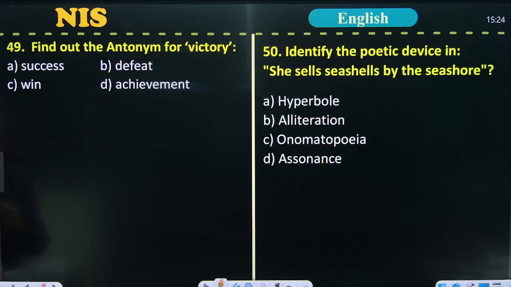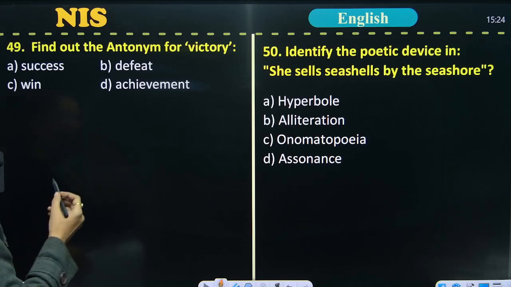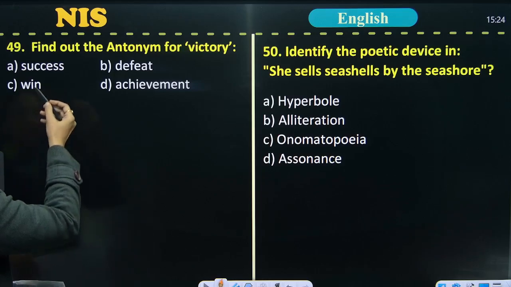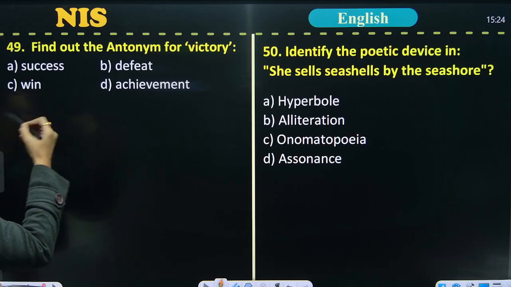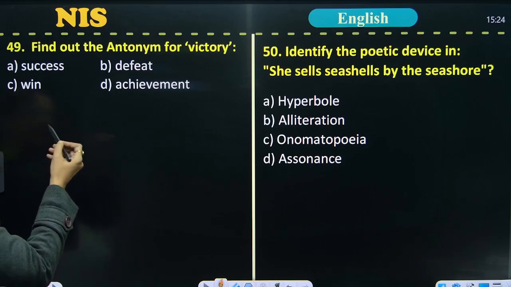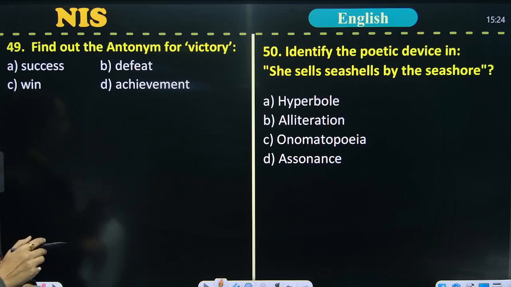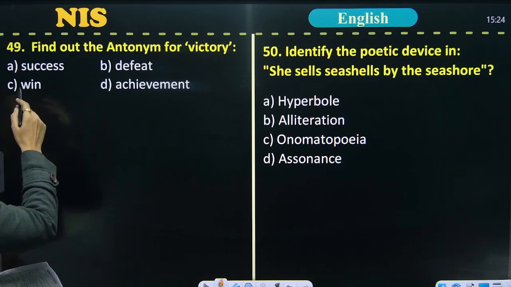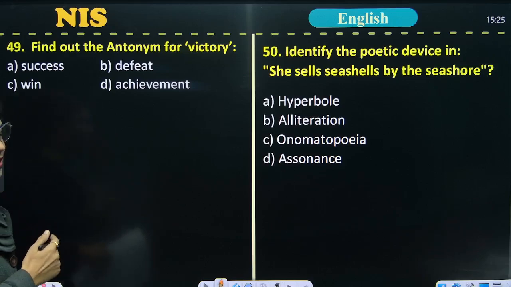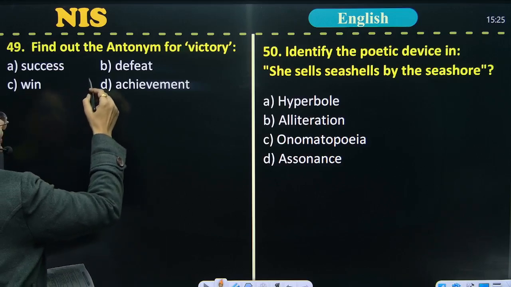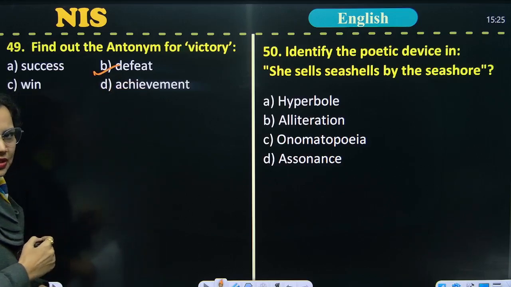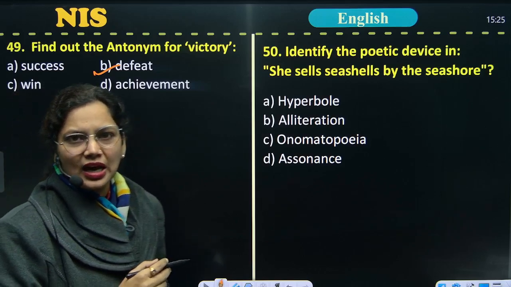This is question number 49. Find the antonym of victory. We have four options for that. First is success, second is defeat, third is win, and D is achievement. As you can clearly see, success, win, and achievement can be synonyms for victory. So the correct answer for this is defeat. Now we are moving to the last question.